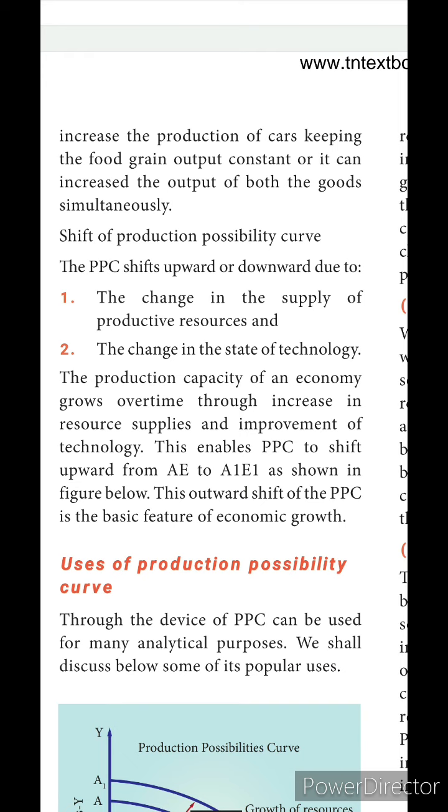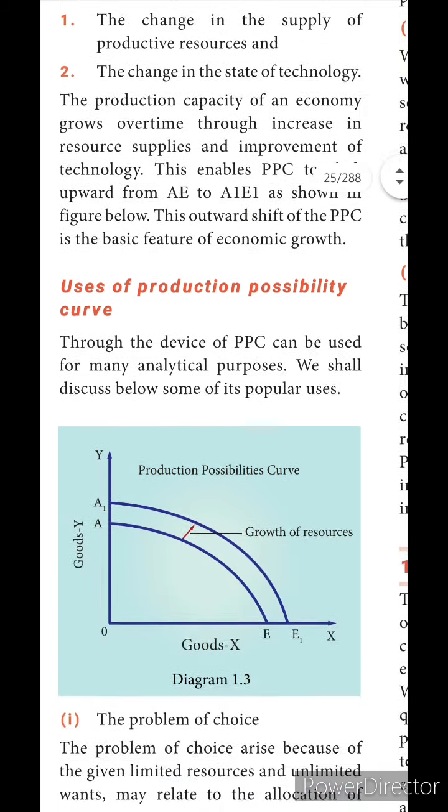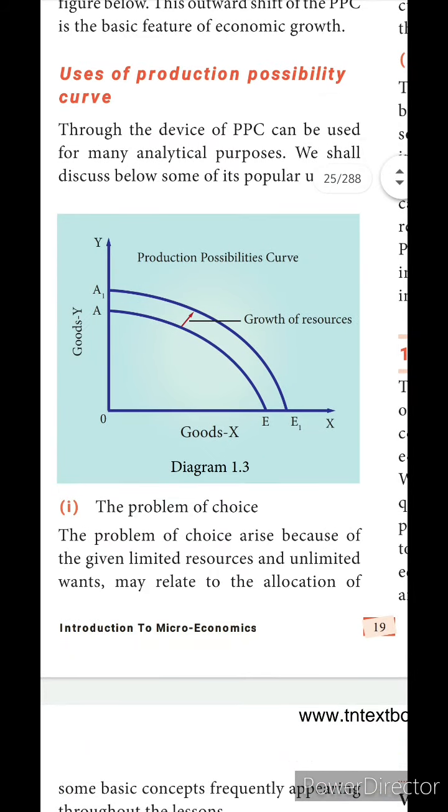Otherwise, if we invest in the resources for car production, we get too much car production there. Also the change in the state of technology, if there is a change in technology, it will shift. For example, we may explain this through this graph, okay.